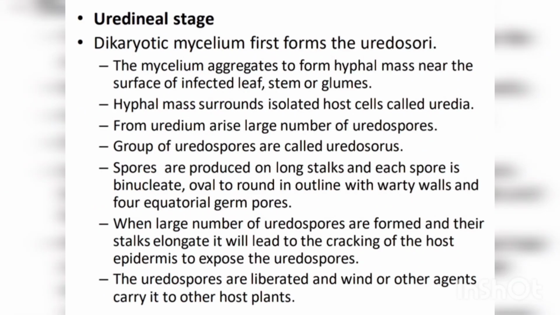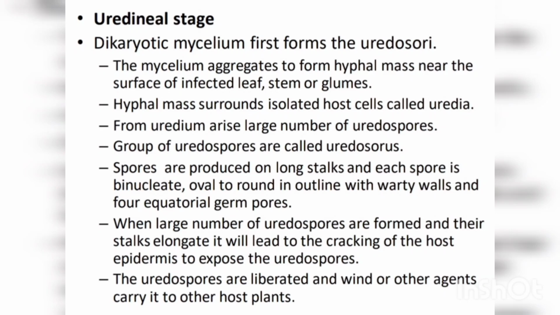Now first we'll see what is the uredial stage, or the uredospores. The dikaryotic mycelium first forms the uredosori; the first sori formed are uredosori. The mycelium aggregates to form a hyphal mass near the surface of the infected leaf, and the hyphal mass is surrounded by the host tissue.